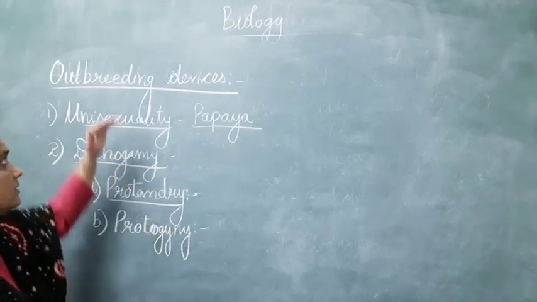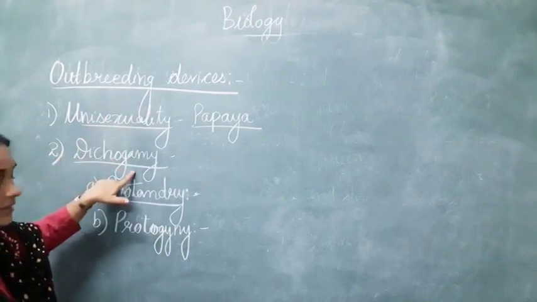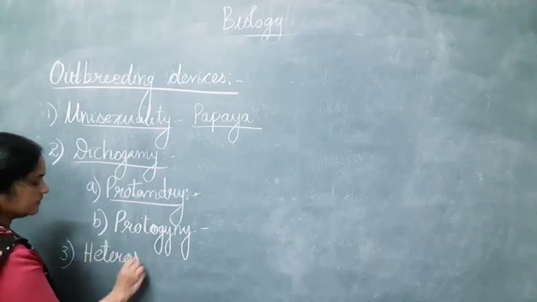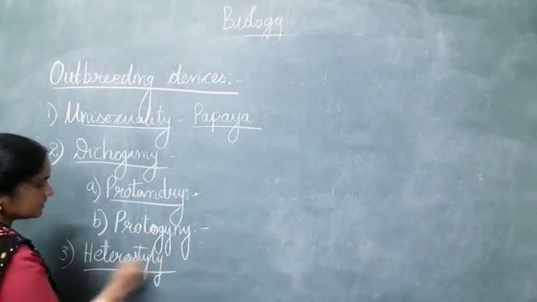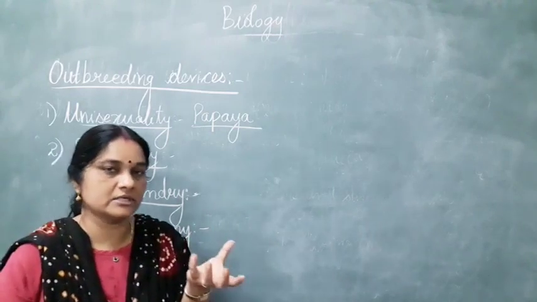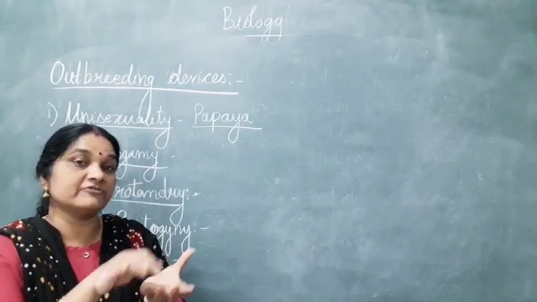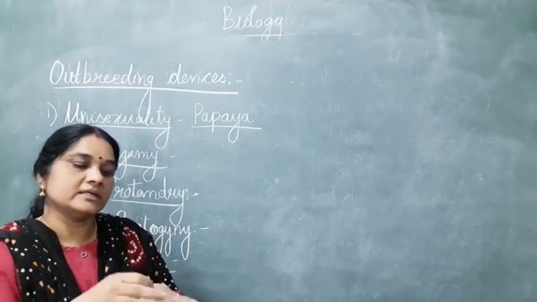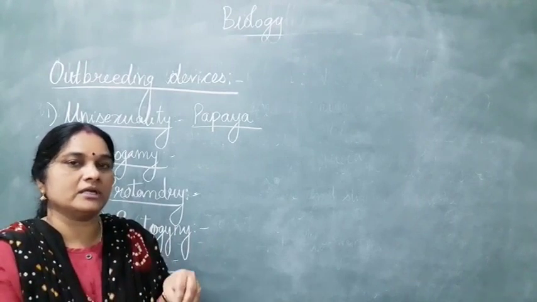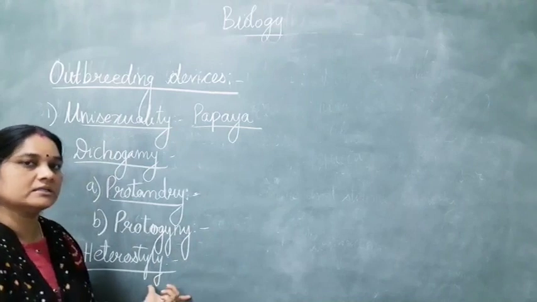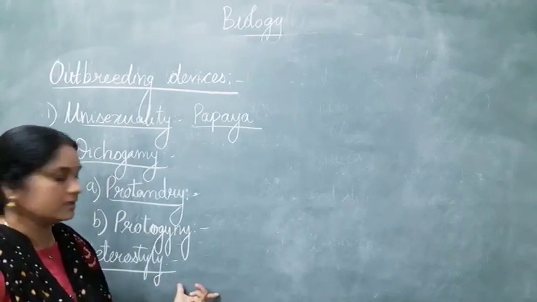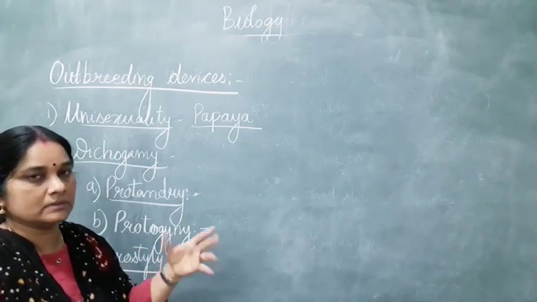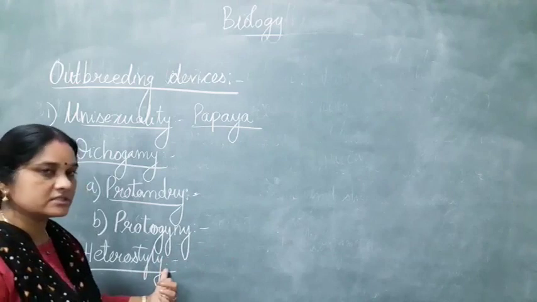So this is another outbreeding device which the plant will be having. The third feature is known as heterostyly. In heterostyly, what happens? The anther and the stigma are found at different levels. Sometimes the stigma will be at the higher level and the stamen will be below that. In that situation also, the pollen grain of the same flower will not be able to pollinate the stigma. It will not fall onto the stigma of the same flower. That is known as heterostyly. That means two different heights of the anther and the stigma will be present, so it will not allow self-pollination.